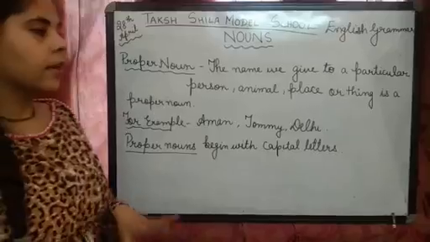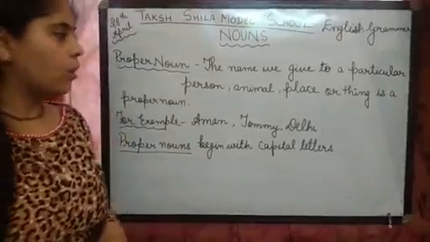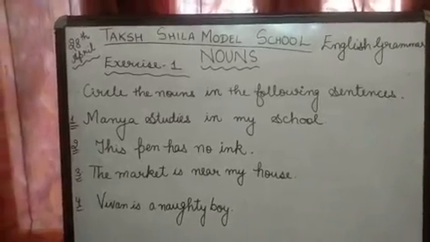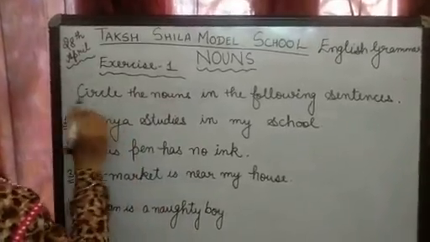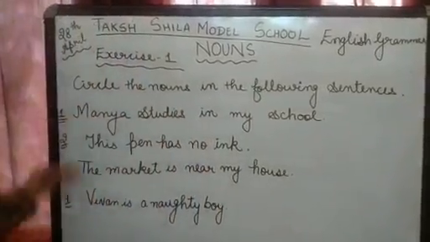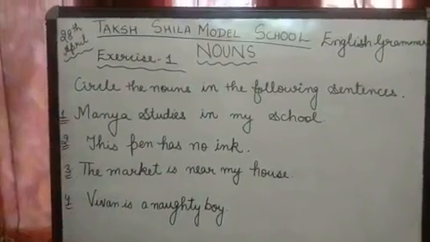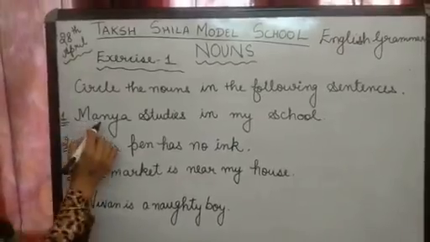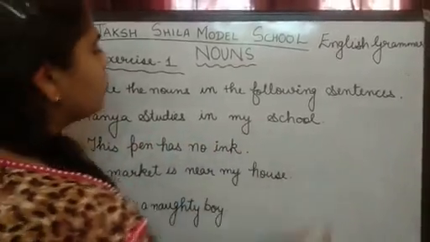So let's do an exercise on nouns. Now circle the nouns in the following sentences. The following sentences are given to you and you have to circle them, right? Now, Manya studies in my school.